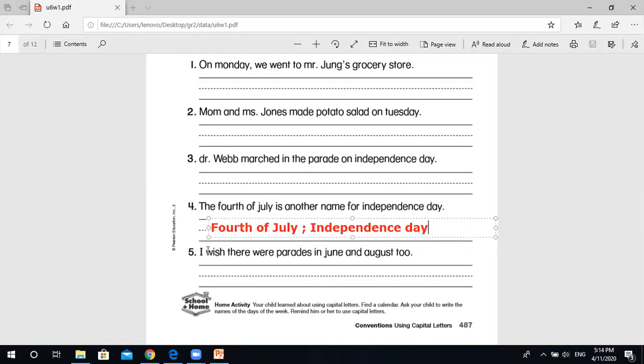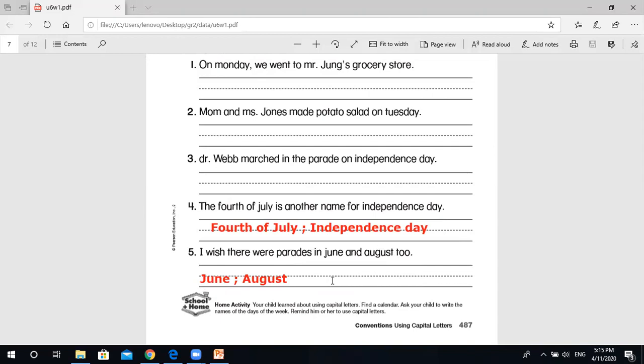Here, I wish, I is correct. I wish there were parades in June. June is a month of the year. June and August. August is a month of the year. That's it. Now let's go to the other page.